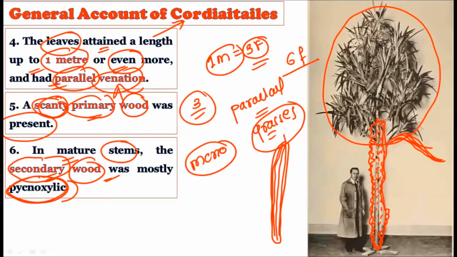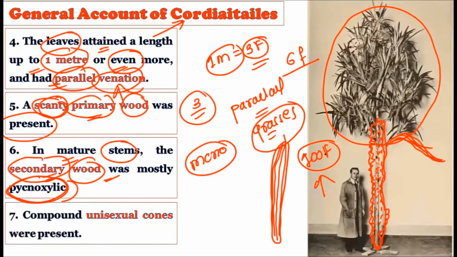If you have to manage a 100-feet plant, then you must have a solid tree trunk. This solid tree trunk is present in the form of secondary wood, which is mostly pycnoxylic, that is, mostly in a very solid form. It is not porous wood, but very solid wood. So the sixth characteristic feature of the Cordiatales is the presence of secondary wood, which is quite solid and pycnoxylic in nature.